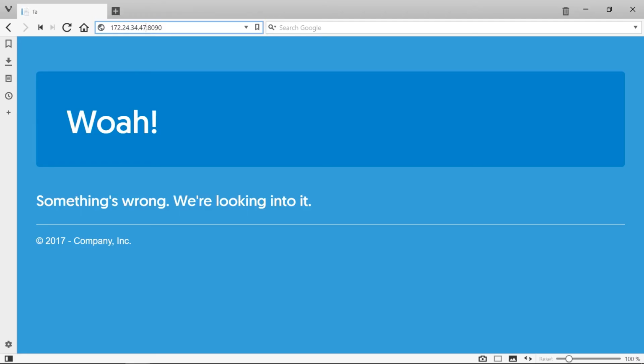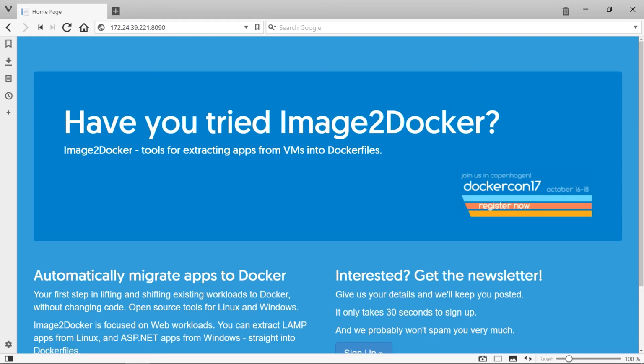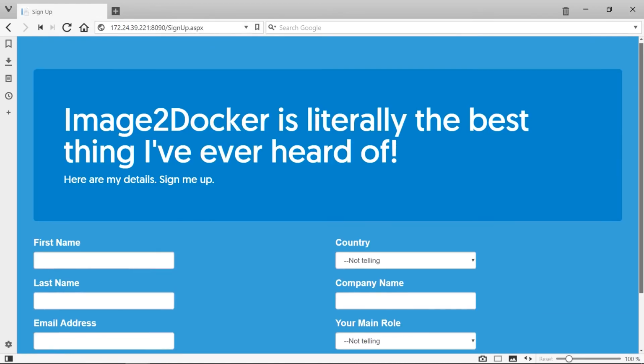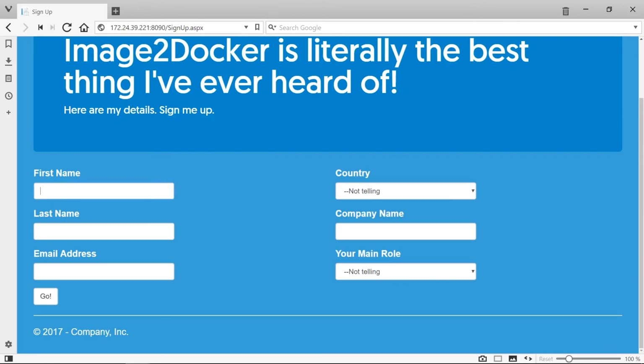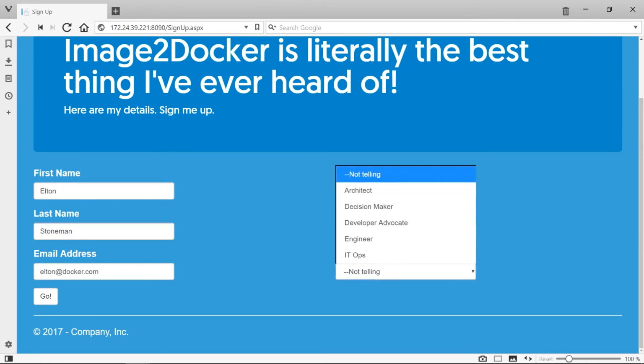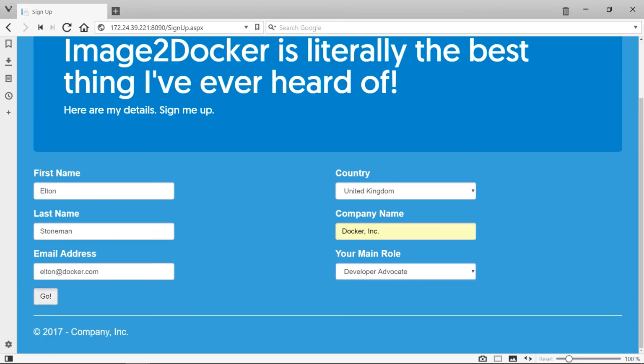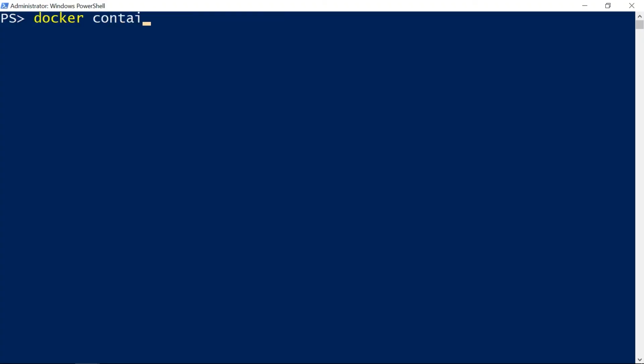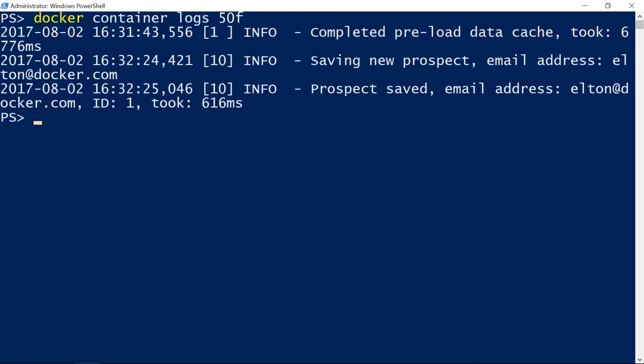When I browse to the new container, I see the home page as expected, and I can go on to enter some details here. When I submit the form, the data gets saved to the database in my SQL Server container. That log relay that I put into the Dockerfile means I can run docker container logs and see the output from the application log without having to connect to the container. Here there are log entries showing the data I've just saved in the app.